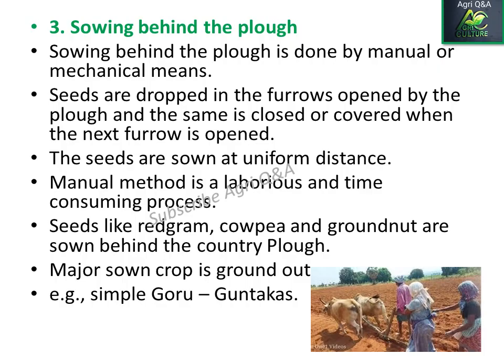Manual method is a laborious and time consuming process. Seeds like red gram, cowpea, and groundnut are sown behind the country plow. The major crop sown this way is groundnut. Examples are simple goru and guntakas.